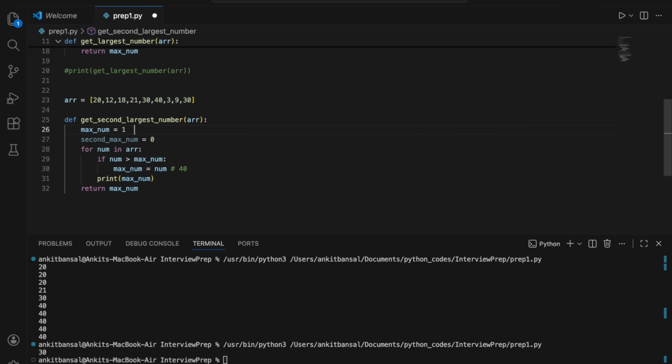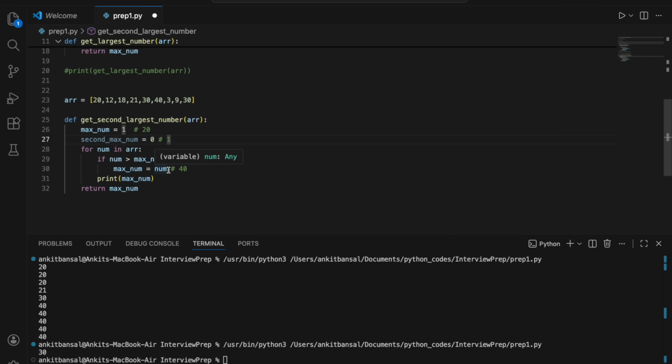Now, my largest number will become 20, right? And what will be my second largest now? Second largest will be whatever the value of max num was, so my second largest will be 1 now, right? So you have to remember it. If I get a number which is greater than my maximum number, my largest number will become 20 and second largest will be whatever was max earlier, which is 1, right?